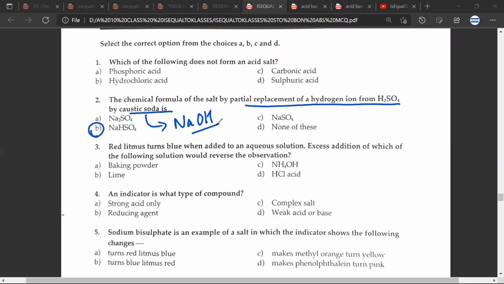Mr. CB, any doubt? No doubt, sir. See, in English literature also you will read something like caustic comment. This caustic comes from this caustic soda. Mr. CB, any doubt? No doubt. Okay. Question number 3.